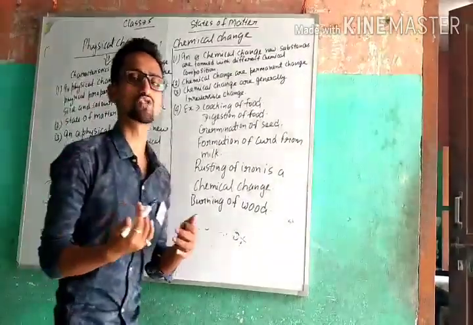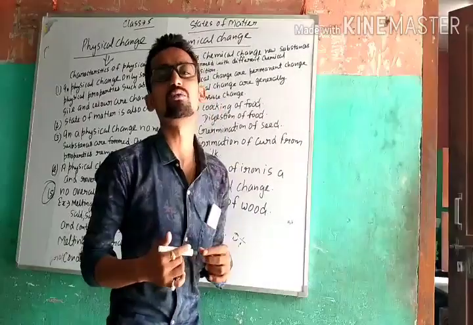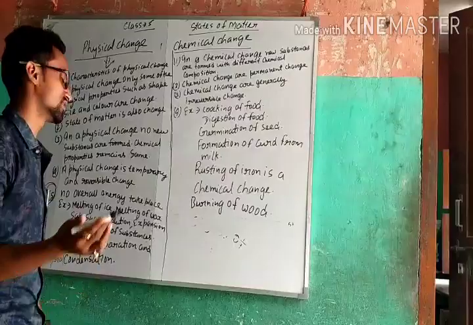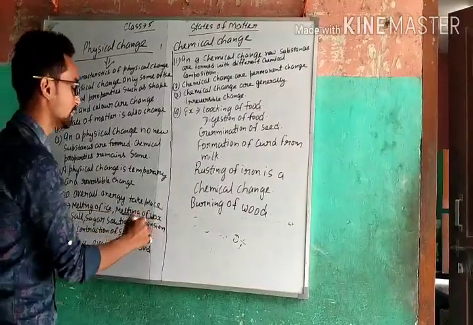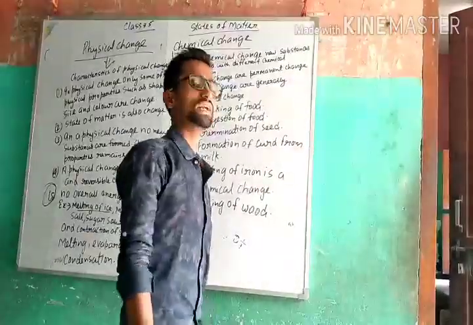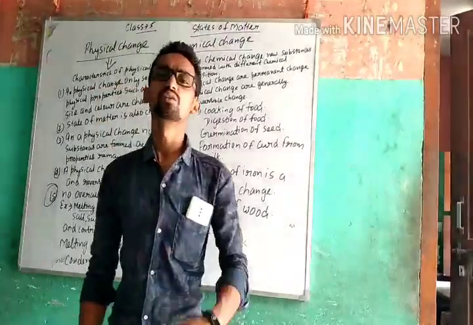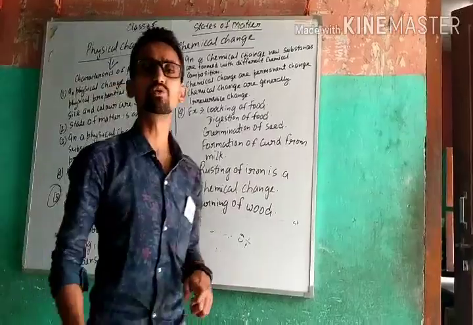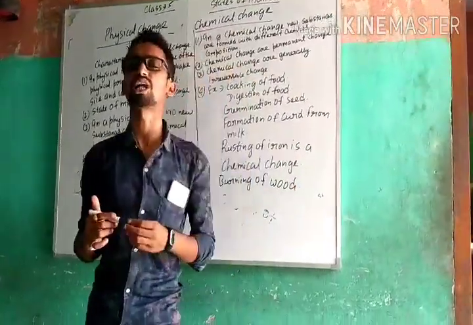No overall energy change should take place in a physical change. Examples of physical change are the melting of ice and the melting of wax. Another is a salt or sugar solution. You prepare different types of solutions at your home.